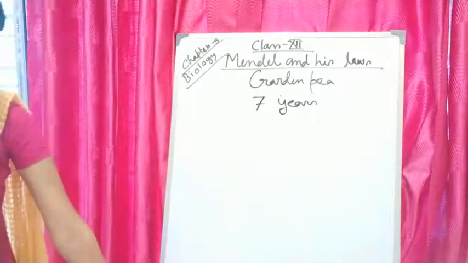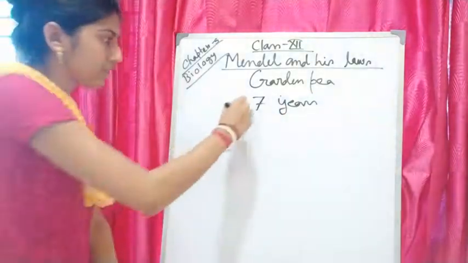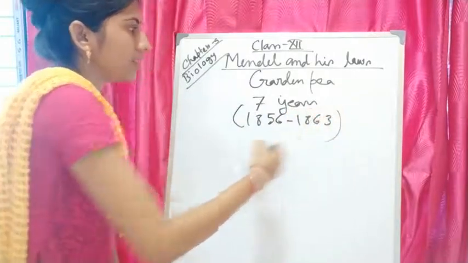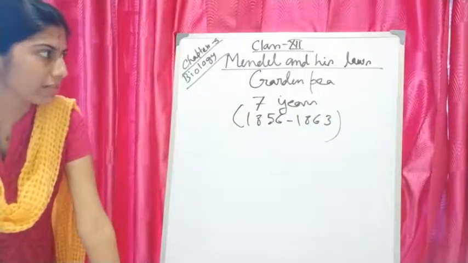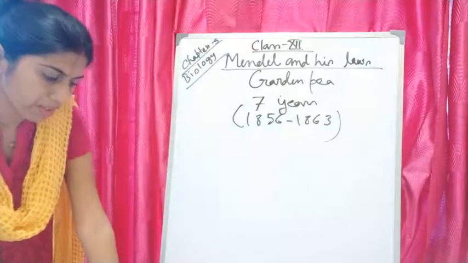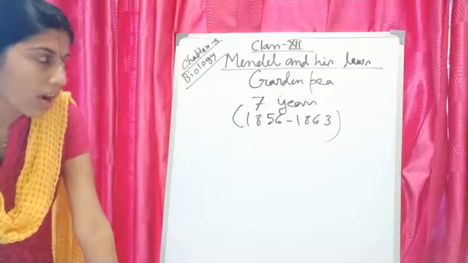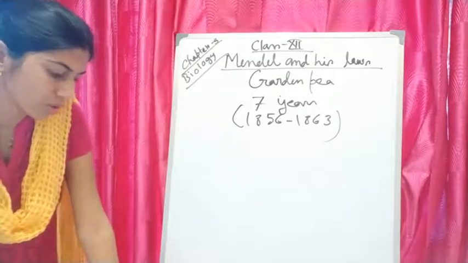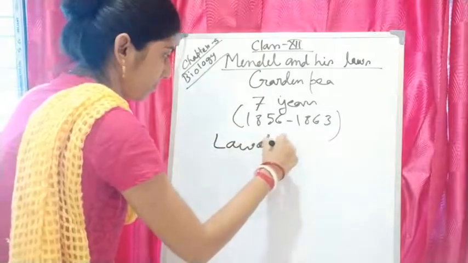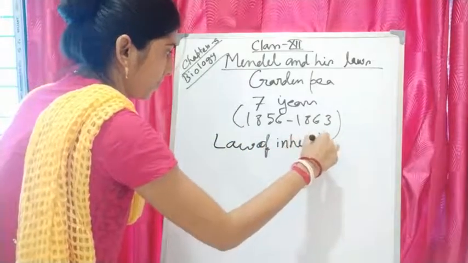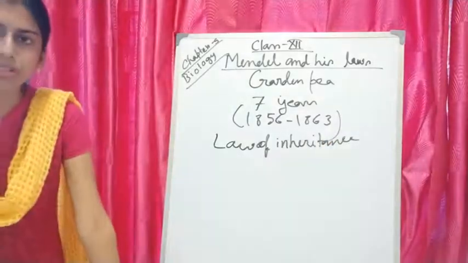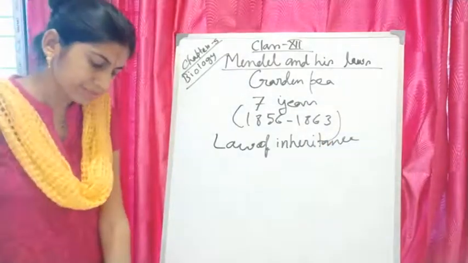For 7 years. And what is the date? 1856 to 1863. During these 7 years, Mendel performed some experiments on this garden pea, and proposed a law which is called the law of inheritance. So Mendel has proposed this law of inheritance.